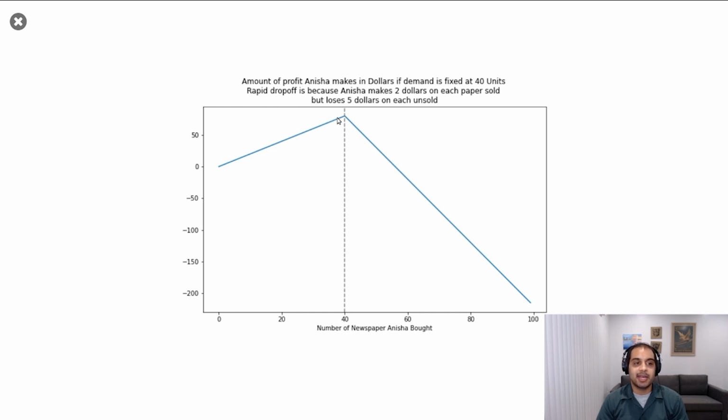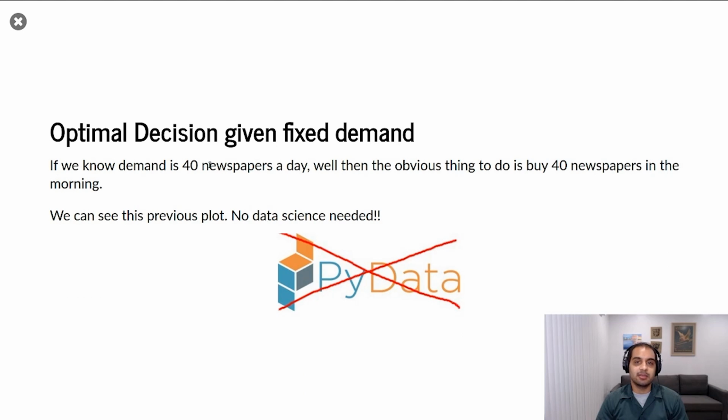So she keeps making a nice profit all the way up until she gets to 40. And then there's a drop off because for every additional newspaper Anisha buys over 40, she loses $5 because she has inventory that she bought, but she couldn't sell. And if we get to 80 or 90 newspapers, she starts losing a lot of money. So the obvious thing to do, buy 40 newspapers.